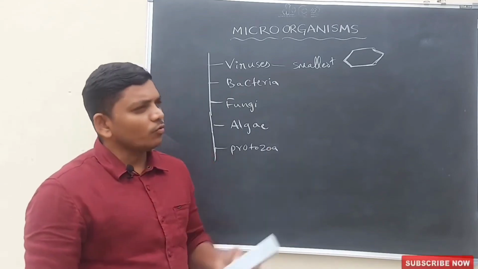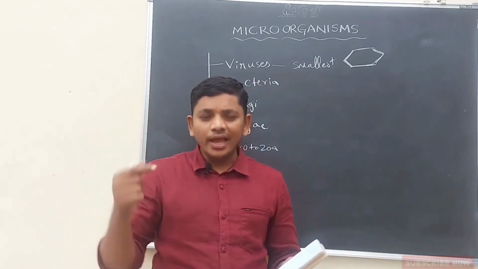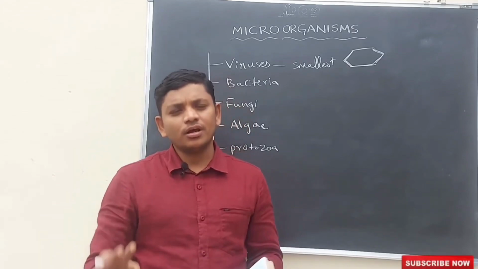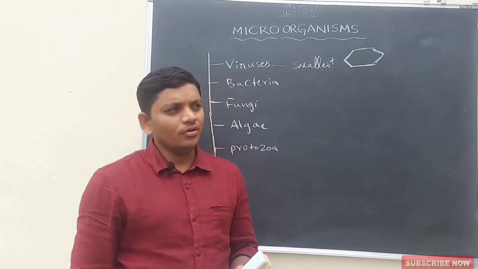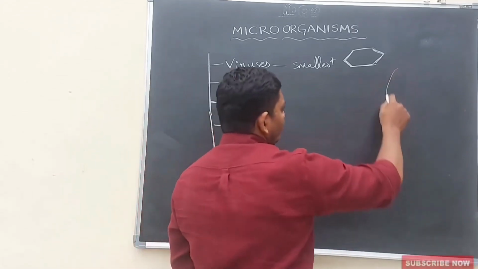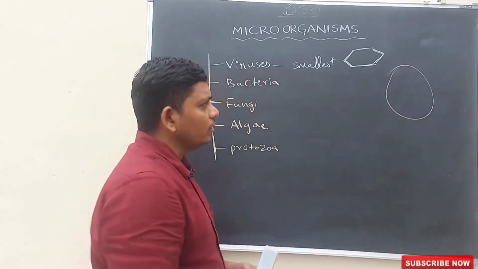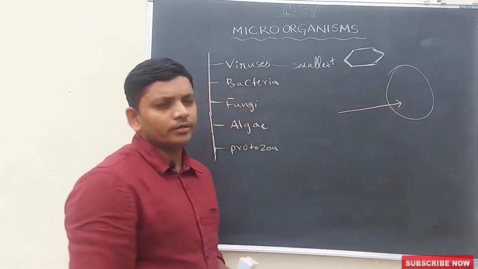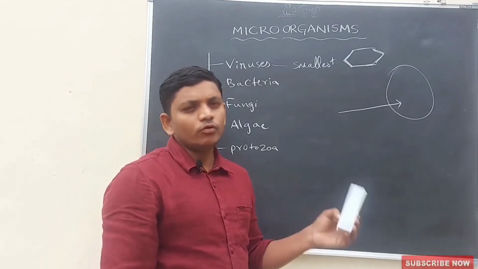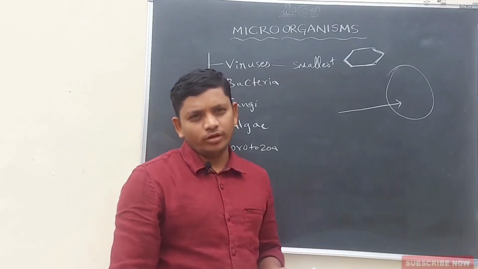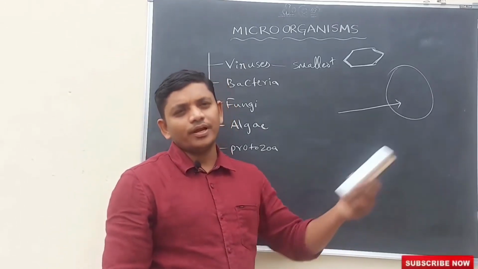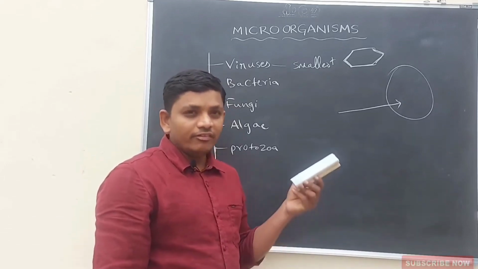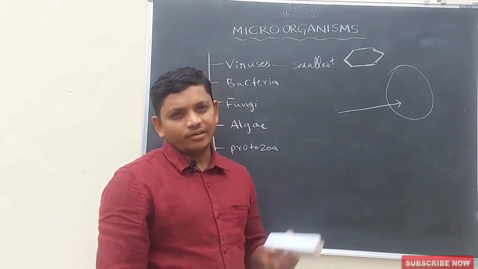And these only grow whenever they enter into living organisms. For example, whenever a virus enters into a human being, then only it will grow inside the living body. If it enters into a plant, it will grow when the plant is alive.